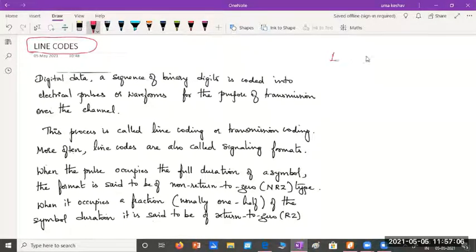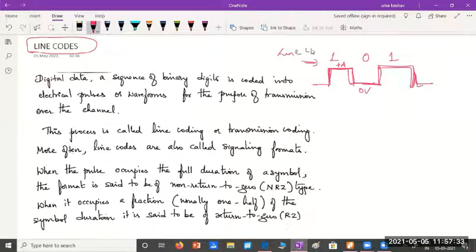So if you have signal 101, you can use plus A volts to represent 1 and 0 volts to represent 0. Again plus A to represent 1, something like this. So when we use electrical pulses or waveforms to transmit binary data or digital signals, we call such representation line codes.